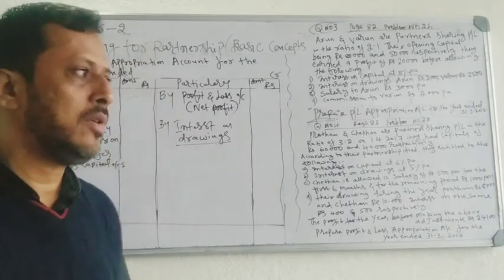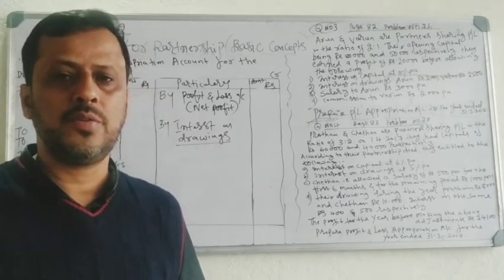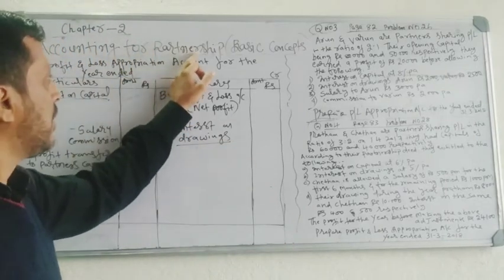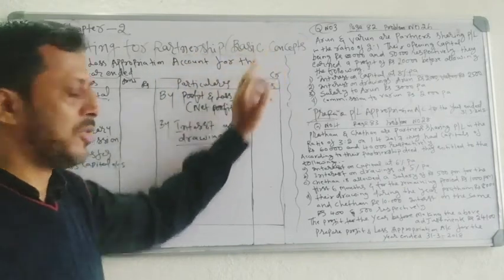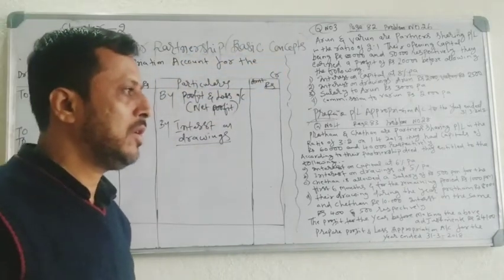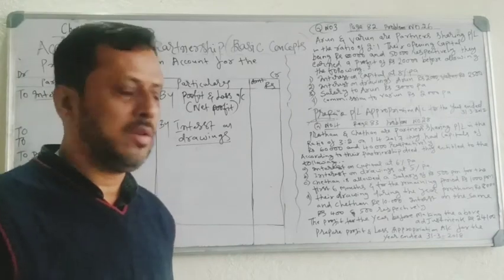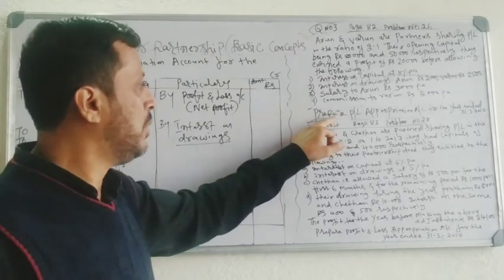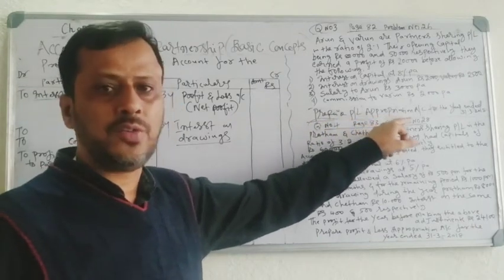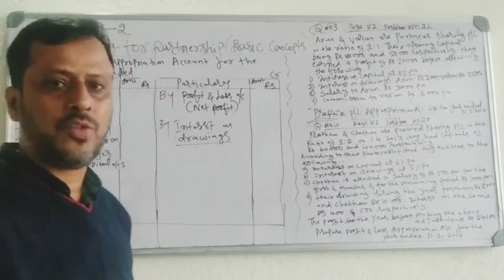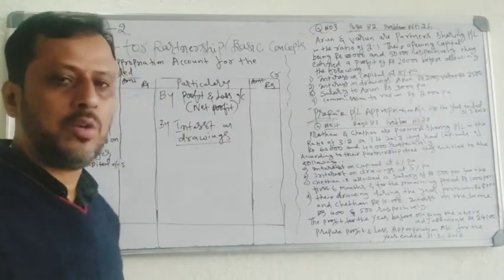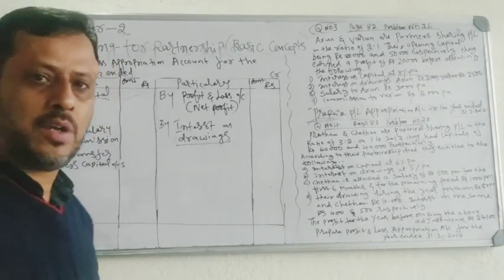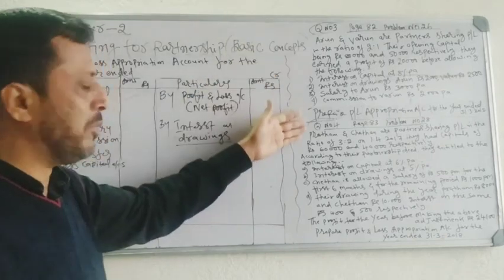Dear students, today is the third session of second chapter, Accounting for Partnership Firm Basic Concepts. In today's session, we will learn how to solve the problem relating to preparation of profit and loss appropriation account. In the last class, we solved two problems. Now in this session, we will take problem number 3 and problem number 4.